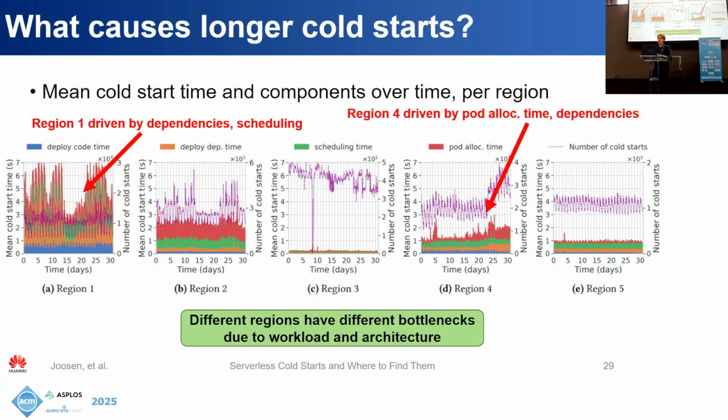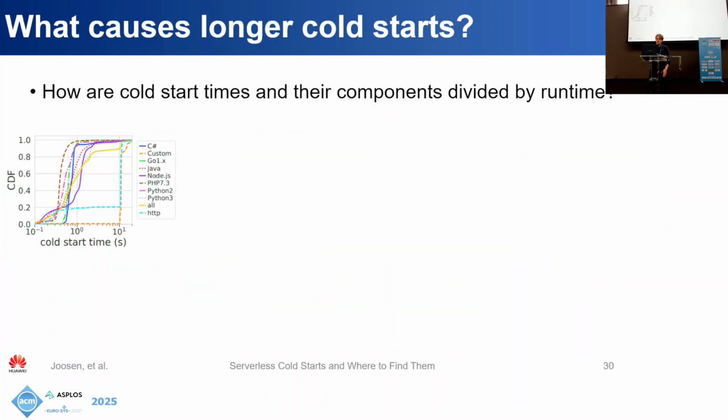While in region 4, most of it comes from pod allocation, and the scheduling actually plays quite a minor role. So we noticed that these different data centers would all benefit from optimizing different parts of our system. So there's no silver bullet, no single bottleneck that we can eliminate and kind of improve our system.